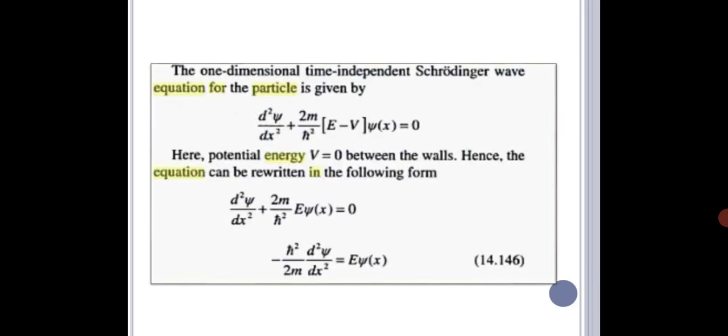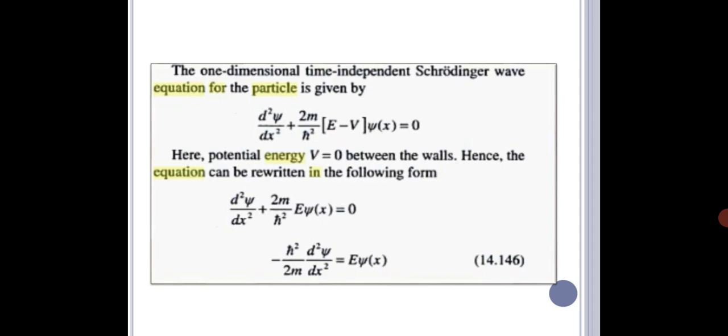The one-dimensional time independent Schrodinger wave equation for the particle is d²ψ/dx² + (2m/ħ²)(E − V)ψ = 0. Here the potential energy V is equal to 0 between the walls. Hence the equation reduces to d²ψ/dx² + (2m/ħ²)Eψ = 0.